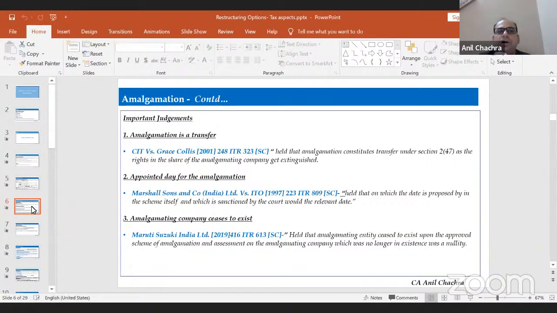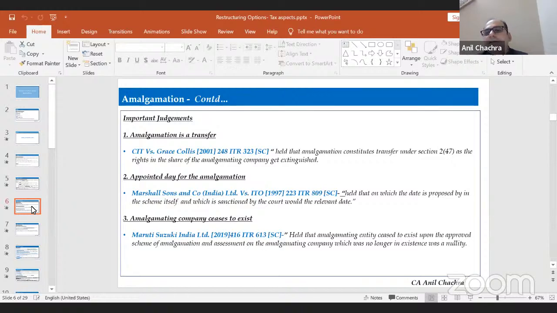You can read up on Grace Collis, because it overturned the earlier judgment in Rasik Lal, wherein the Supreme Court held that amalgamation will not be treated as a transfer, because that was under the erstwhile 1922 Act. But after the 1961 Act, the terminology used is extinguishment of any rights. So amalgamation is a part of extinguishment of any rights therein, and this judgment will apply to that part of the clause.